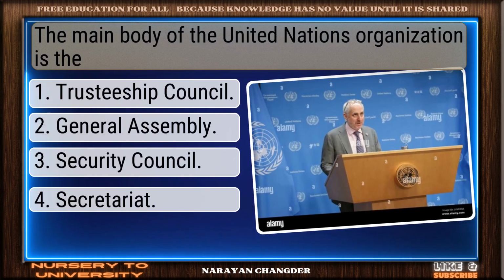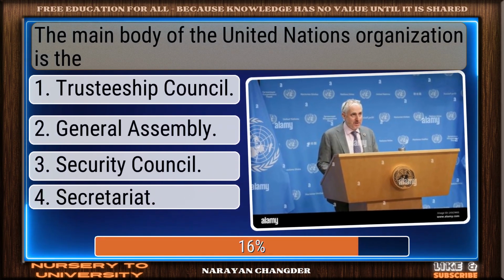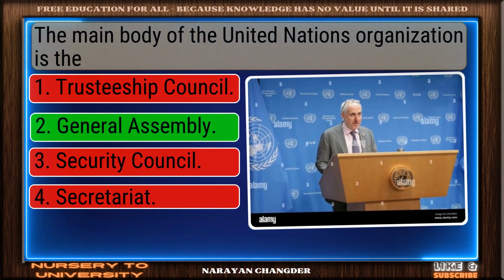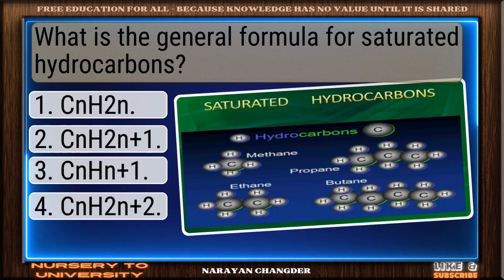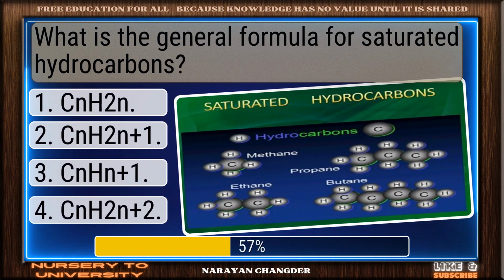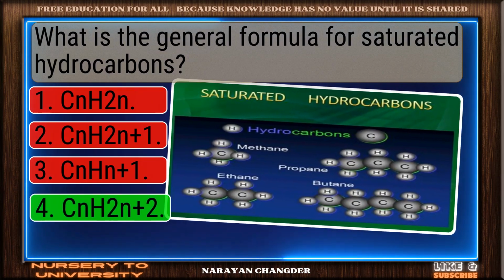The main body of the United Nations organization is the... Well done. General Assembly is right. What is the general formula for saturated hydrocarbons? Nicely done. CnH2n+2 is solid.